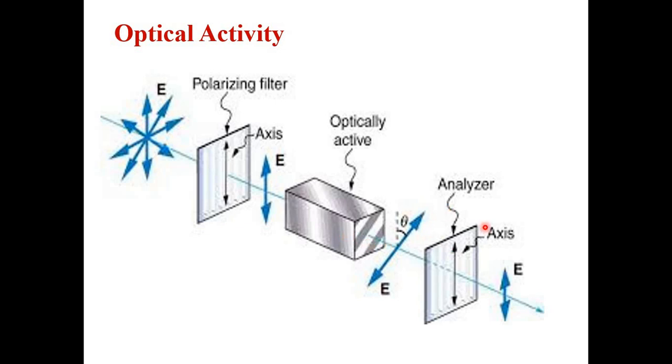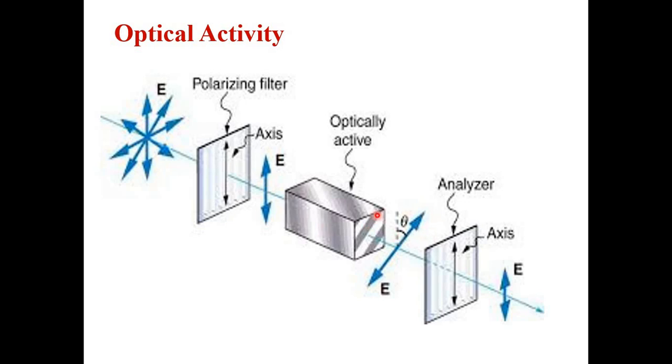Then you can see an analyzer is provided. As I said, the Nicol prism can be used as an analyzer, so materials like the Nicol prism are kept over here to do the analysis. What kind of analysis is required? After passing through this particular material, light is rotated by some angle.